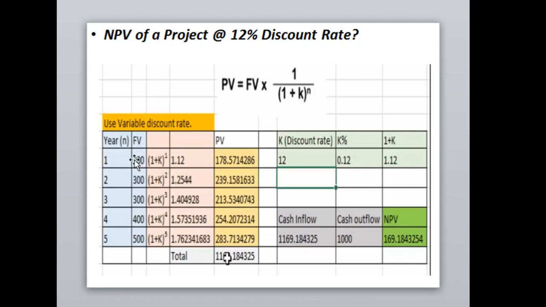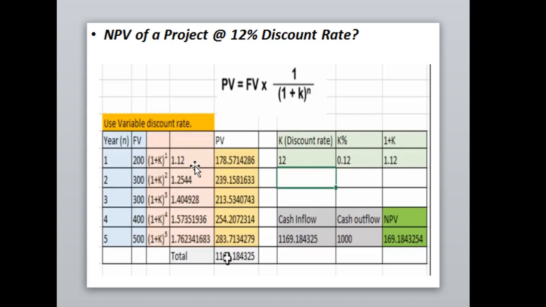Definitely all the cash inflows are to be converted into the present value of cash inflows. So the present value of cash flows will be the future value divided by 1 plus k to the power n, where k is the cost of capital or the opportunity cost of capital.